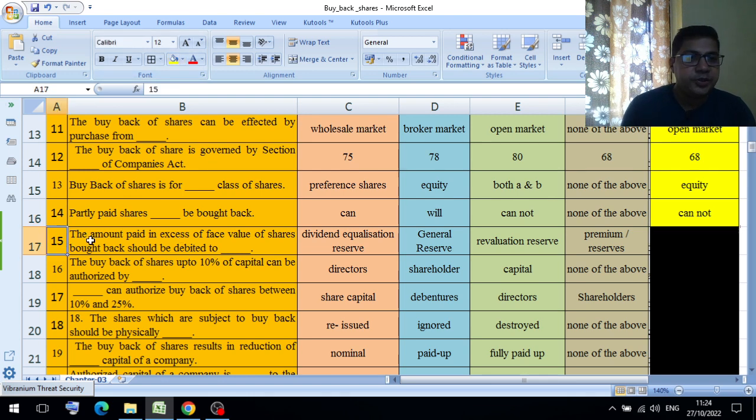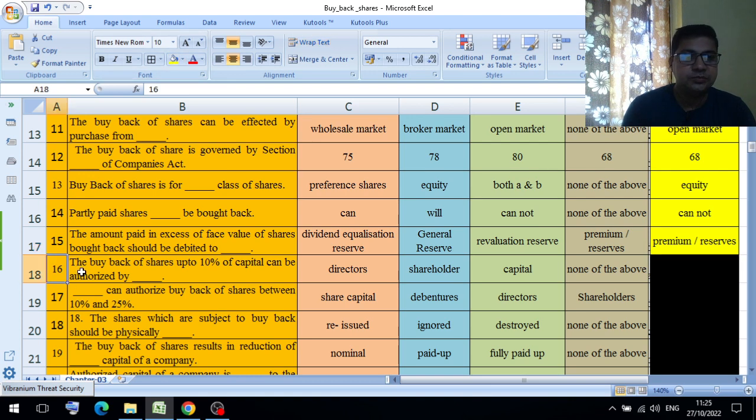Question number 15. The amount paid in excess of face value of shares brought back should be debited to dash. Option A dividend equalization reserve, option B general reserve, option C revaluation reserve, option D premium reserve. The answer is premium reserve.